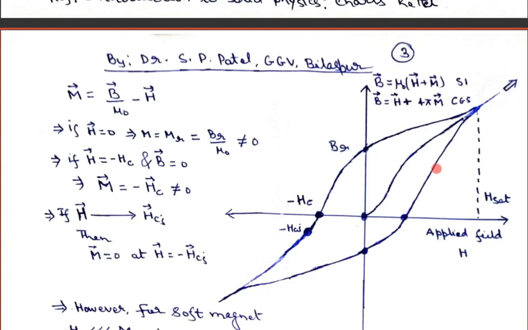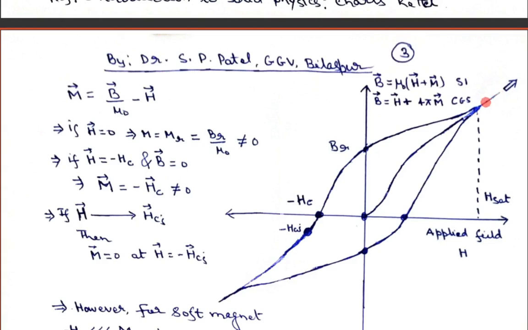But in the BH curve, if you increase the magnetic field after some value, when the magnetization gets saturated, B will not be saturated. So this will give a slope with a linear region. Remember, that is the difference. There it was a straight line with zero slope. Here you get some slope and a linear curve. That is the difference.